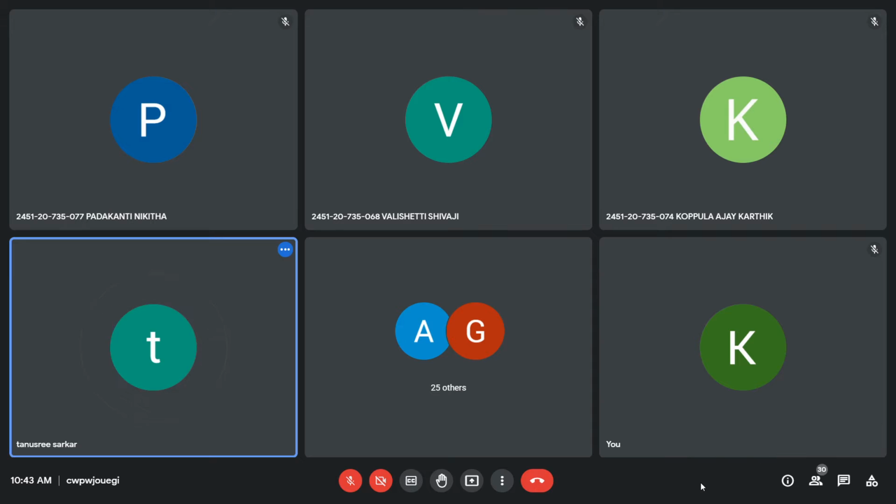Now let me share it. Are you all able to see this one? Unit 3 letter writing? Yes, EC3. EC3, are you all able to see letter writing?